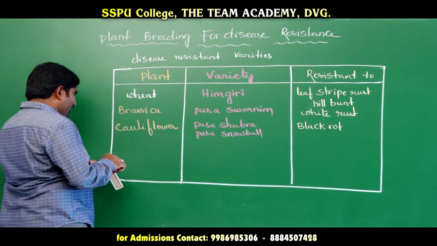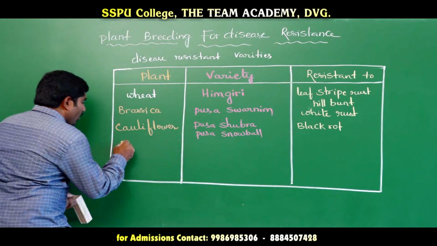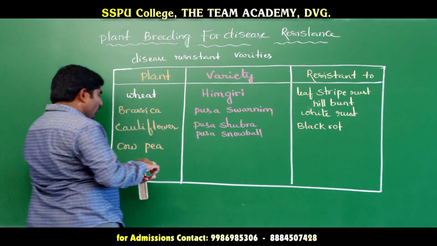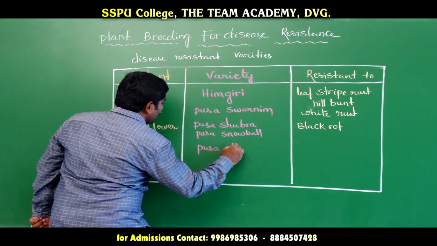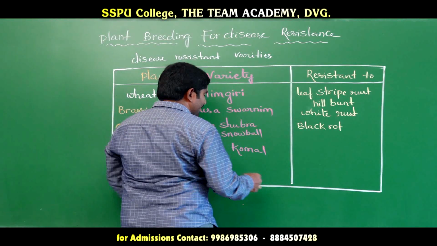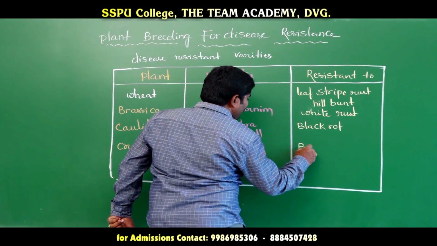After cauliflower, the next one is cowpea. The cowpea variety name is Pusa Komal, and it is resistant to bacterial blight.